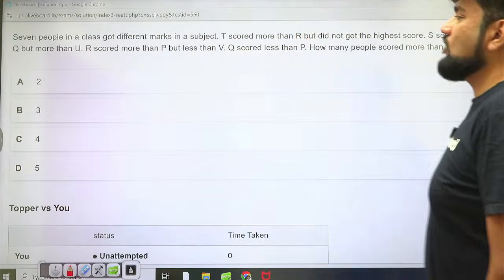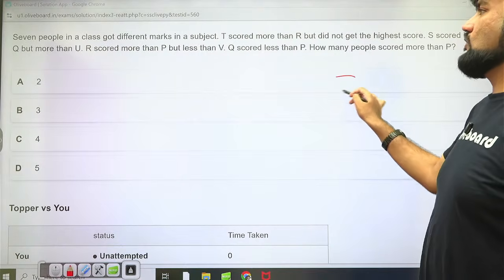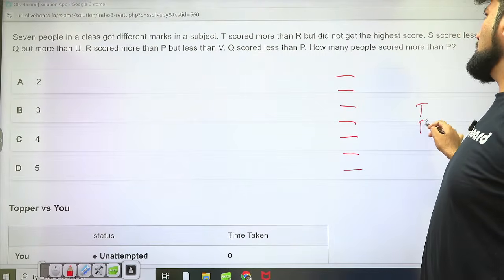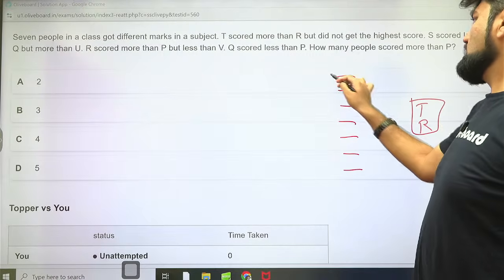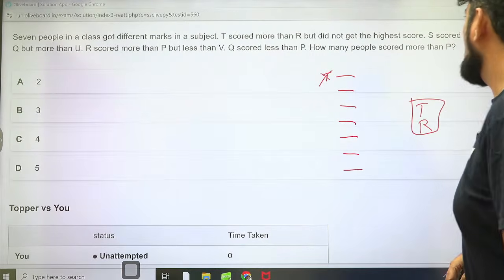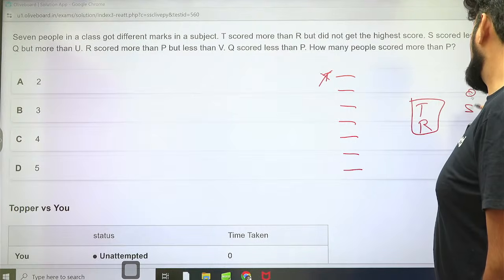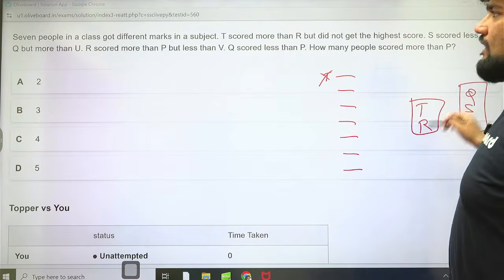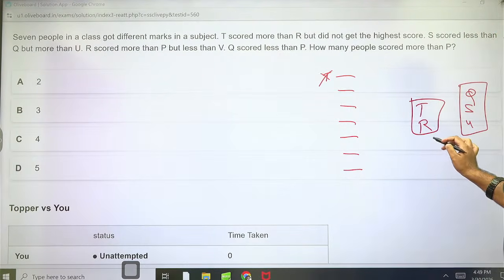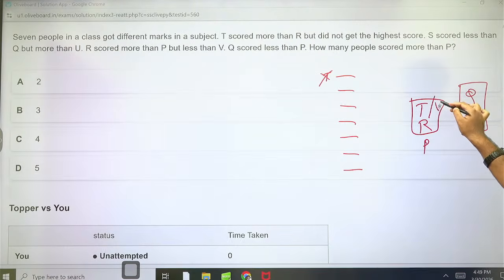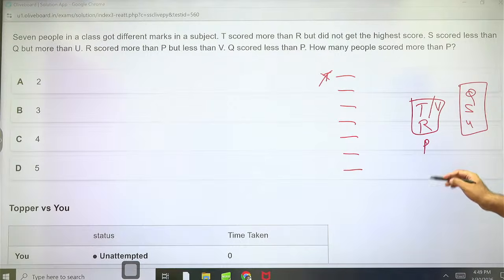7 people in a class got different marks in a subject. 1, 2, 3, 4, 5, 6, 7. T scored more than R but did not get the highest score. Okay. So T is not here for sure. S scored less than Q but more than U. R scored more than P but less than V. Q scored less than P.